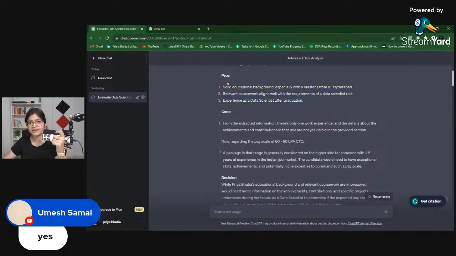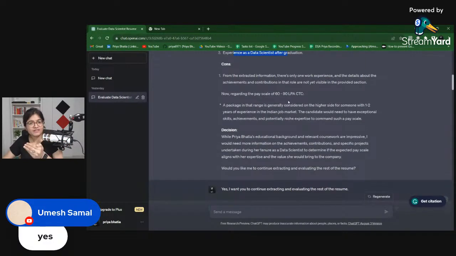What is it saying are the pros of my resume? I have a solid educational background, especially a master's degree from IIT Hyderabad. I have relevant coursework which aligns with the requirements of a data scientist role. I also have experience after graduation. But what are the cons? From the expected information, I have mentioned only one work experience, which is just my first work experience, and the details about the achievements and contribution in that role are not yet visible in the provided section.